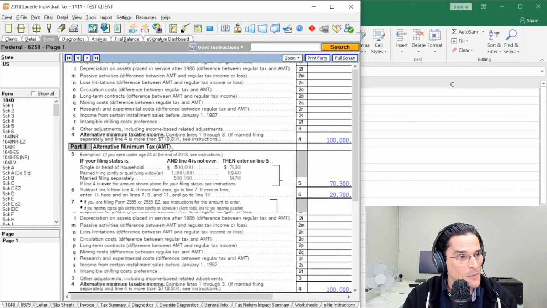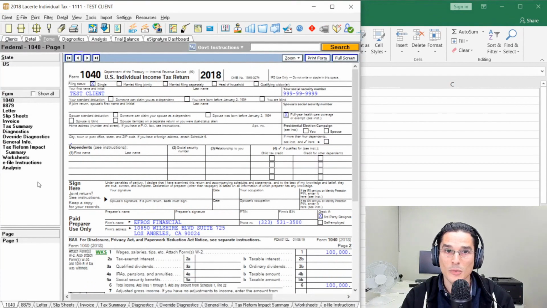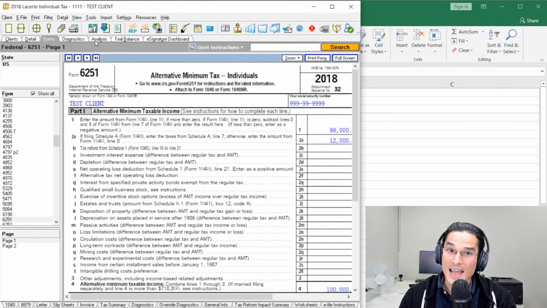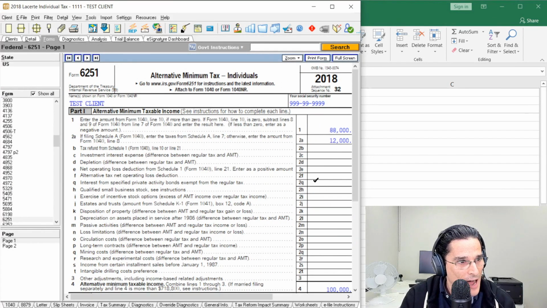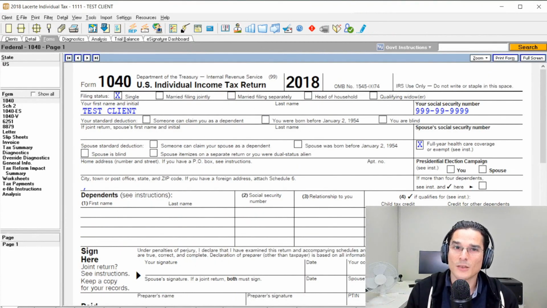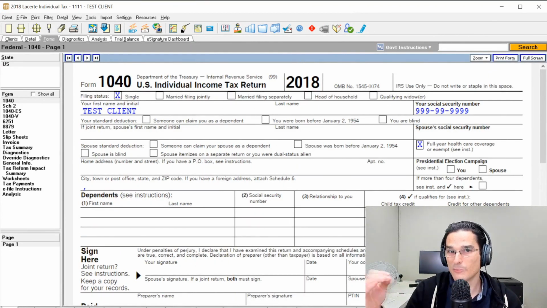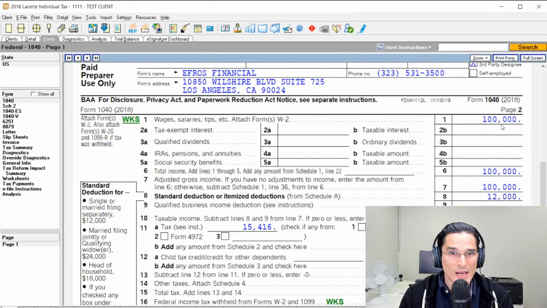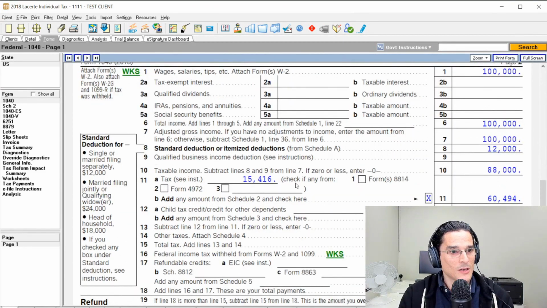And we can see that by enabling only the forms that are included with the return. You can see that 6251 is not included. 6251 being the form where we calculate alternative minimum tax. So let's add an AMT implication to this, specifically bargain element from ISOs, and see how things change. In this example, all I did was add $200,000 in bargain element for AMT purposes. And we can see that the tax return on its face hasn't really changed all that much, but we have an additional amount of tax from Schedule 2.